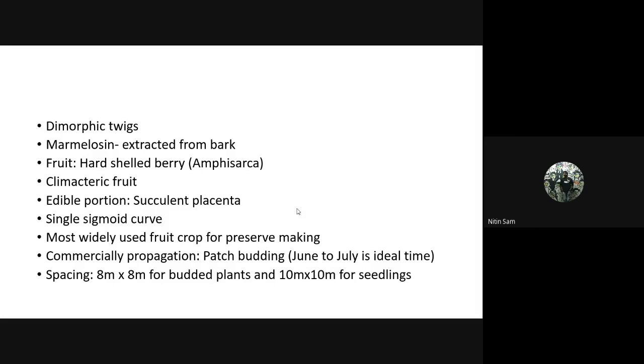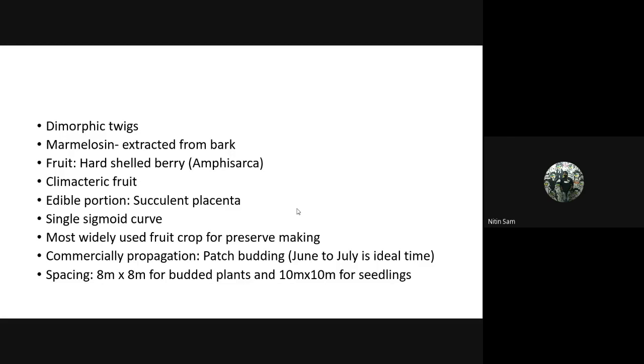The fruit, as I mentioned, is a hard shelled berry. It is a climacteric fruit, whereas most of the Rutaceae family, like citrus, are non-climacteric. But bale is a climacteric fruit. Please remember this. It shows a single sigmoid curve. It is the most widely used fruit crop for making preserve.